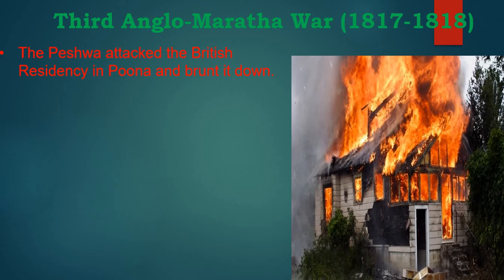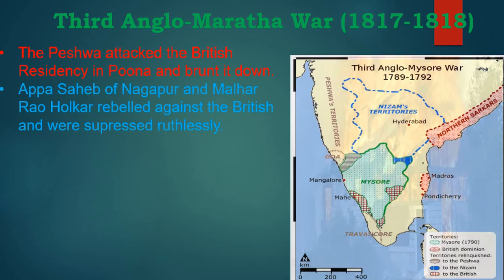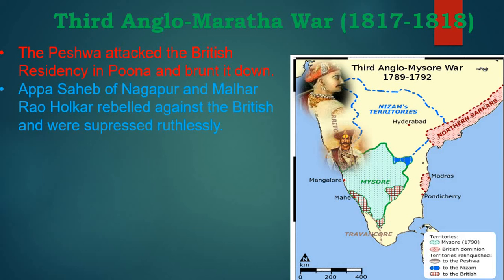Because of this, the Peshwa attacked the British residency of Pune and burnt it. You can see the picture of that, the burning pictures. Appa Sahib of Nagpur and Malhar Rao of Holkar rebelled against the British and were suppressed ruthlessly. You can see that here.